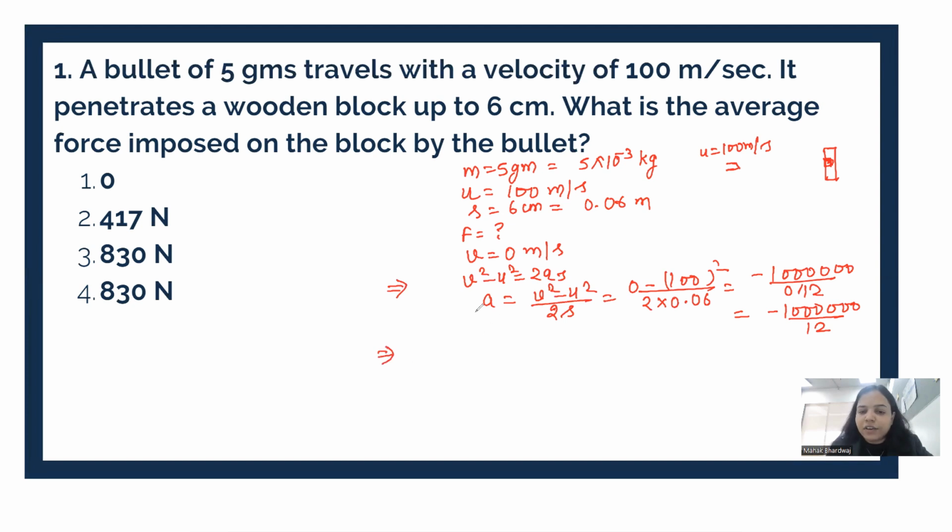Now finally we have the acceleration. We need to find out the value of force. Force is equal to mass into acceleration. Mass is 5 × 10^-3. Acceleration is minus 10^3 by 12. Okay, we have minus 3, this would remove 3 zeros. Minus 5000 by 12. Okay. 2 6s are 12, 2 2s are 4, 0.